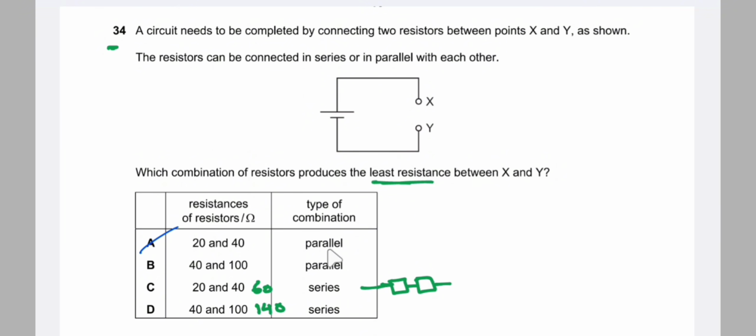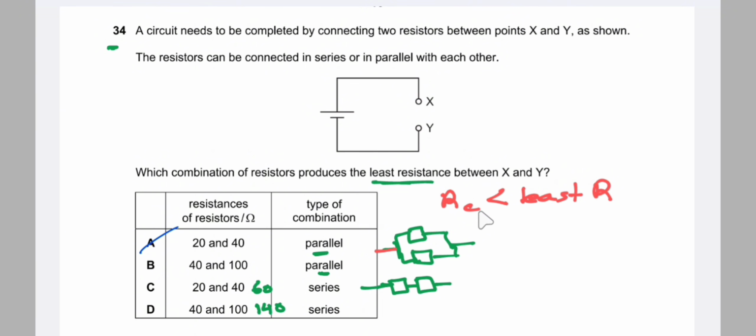For the parallel combination, you can do the calculation, but you need to remember that when two resistors are arranged in parallel, the combined resistance is less than the least resistance.